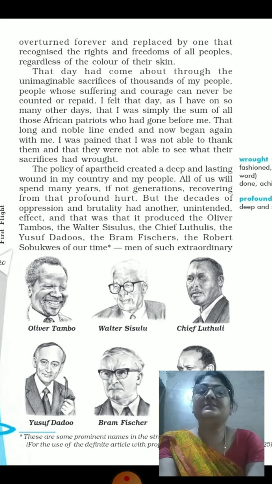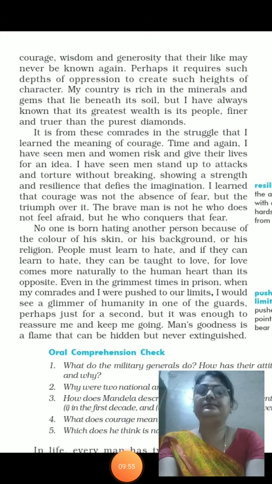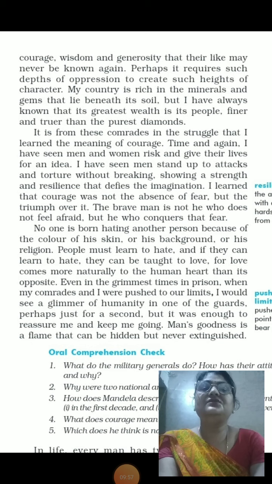All of us will spend many years, if not generations, recovering from that profound hurt, but the decades of oppression and brutality had another, unintended effect, and that was that it produced the Oliver Tambos, the Walter Sisulus, the Chief Luthulis, the Yusuf Dadoos, the Bram Fischers, and Robert Sobukwes of our time, men of such extraordinary courage, wisdom, and generosity that their like may never be known again.